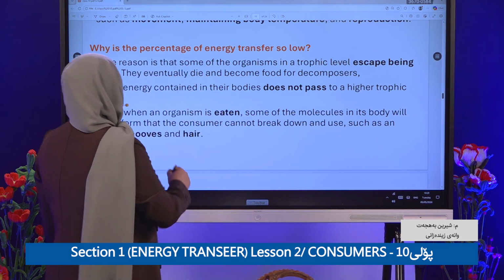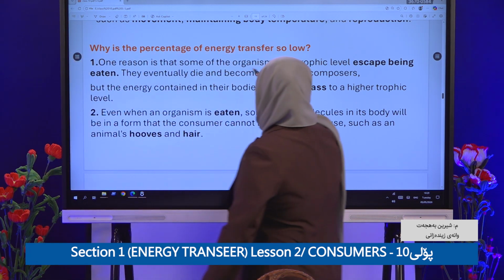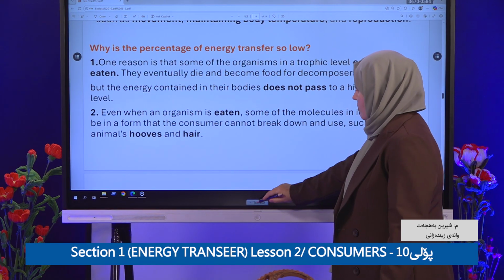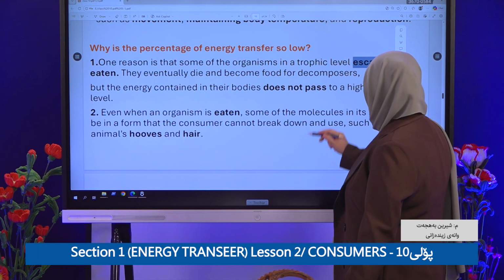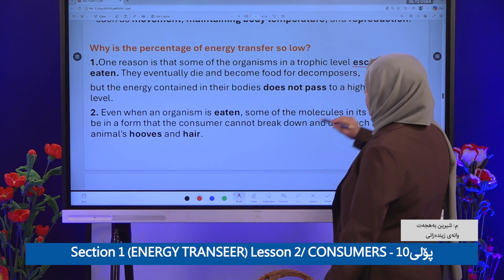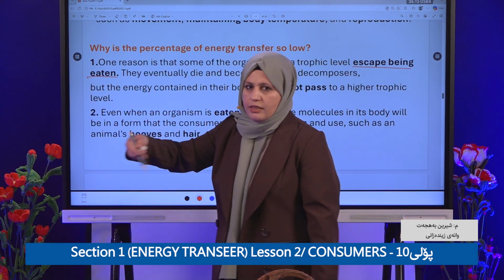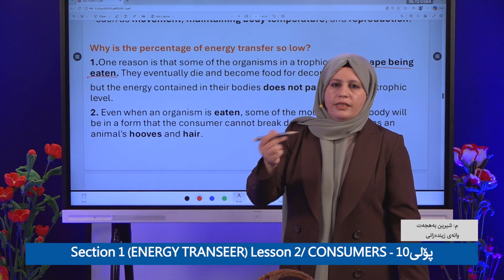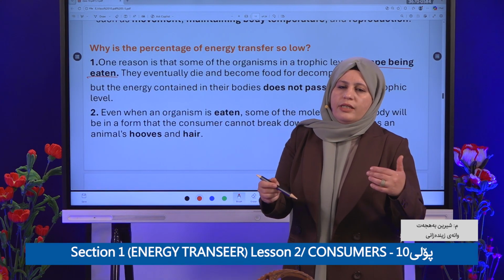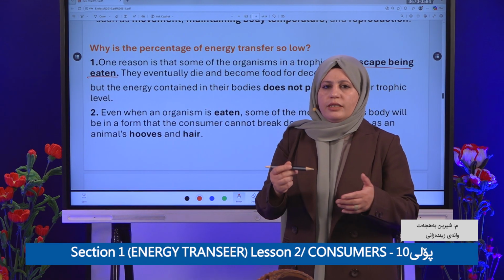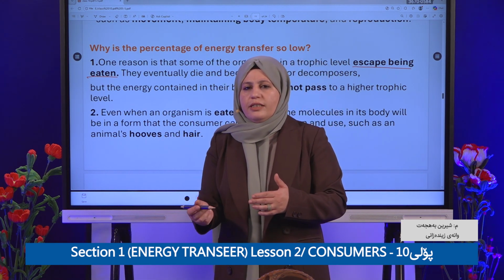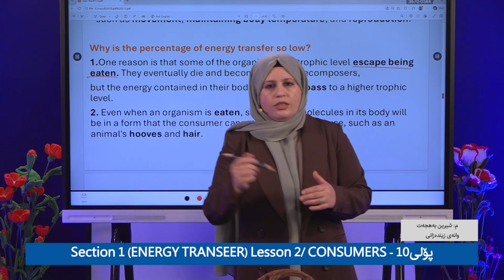Clear? So one reason is that some of the organisms in the trophic level are never eaten, like a mouse. So what happens? It stays until it dies. When it dies, the decomposers come to break down the organic material and return it to the soil.